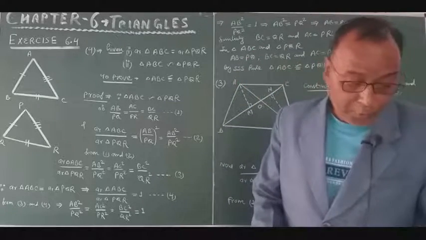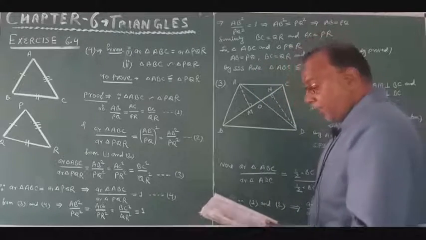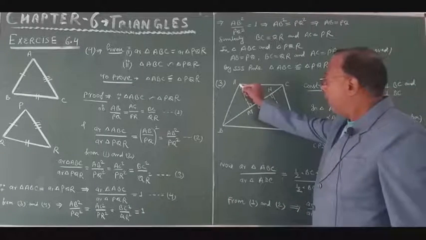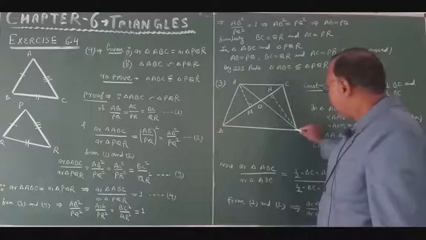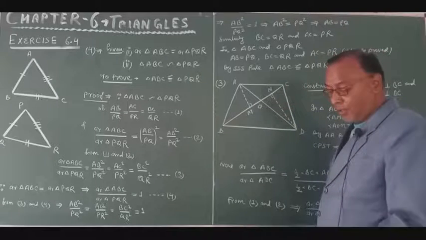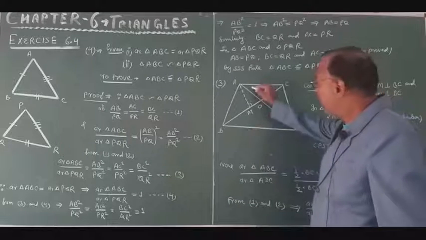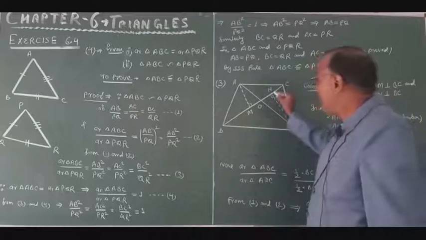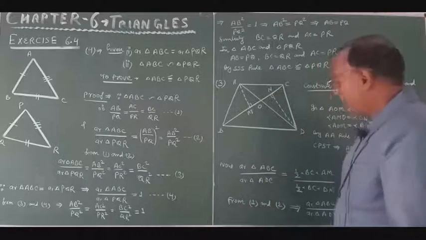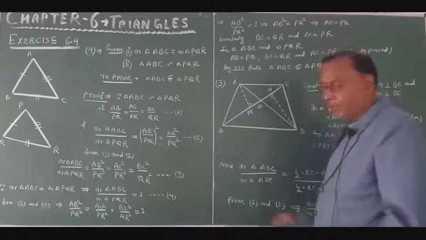Now this is question number 3. In the figure, ABC and DBC are two triangles on the same base BC. These are the two triangles on the same base BC. So what you have to prove? If AD intersects BC at point O, then you have to prove that area of triangle ABC upon area of triangle DBC is equal to AO upon DO. This you have to prove.